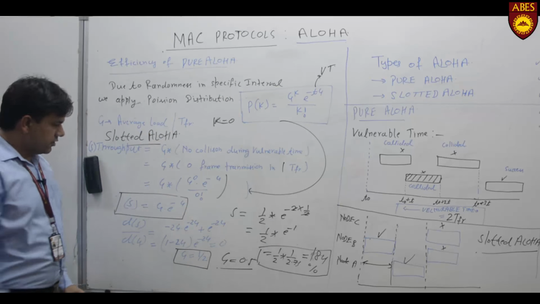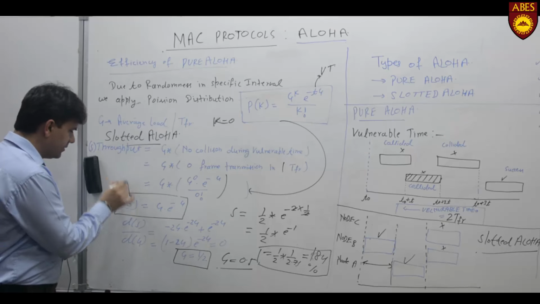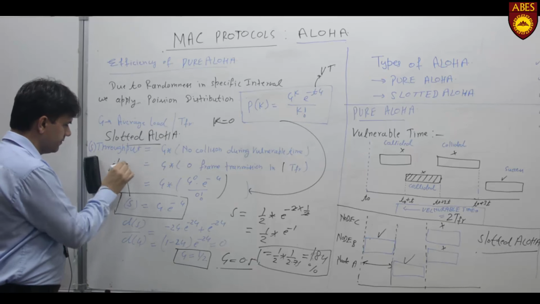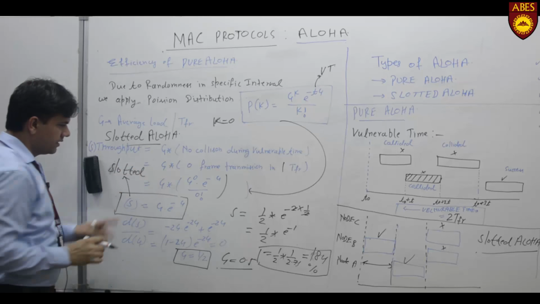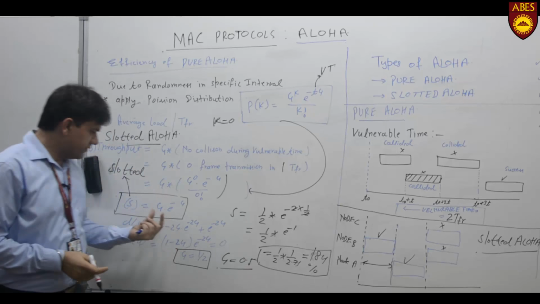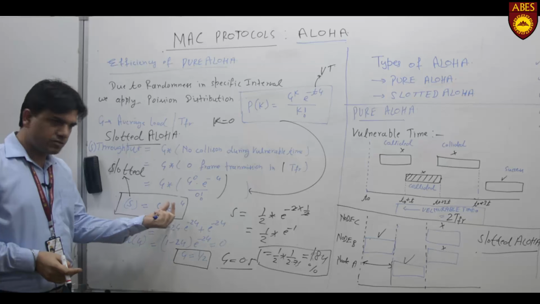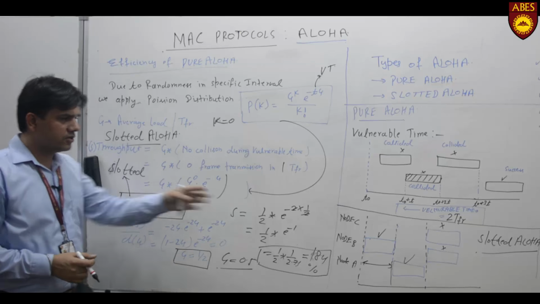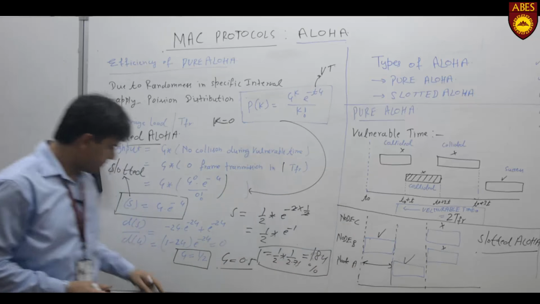So finally this formula will change for slotted Aloha. In pure Aloha, the efficiency formula was G into E raised to power minus 2G. In this case, we are getting G into E minus G. Why? Because the vulnerable time is reduced.